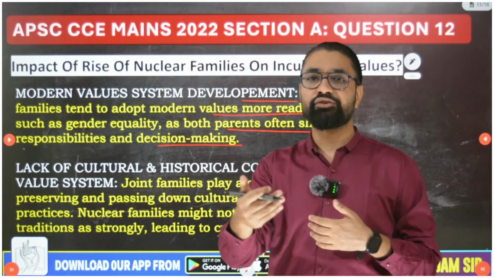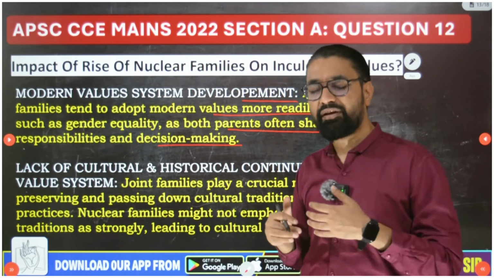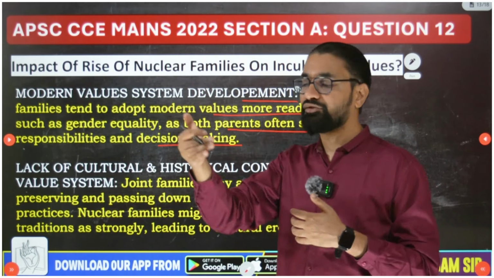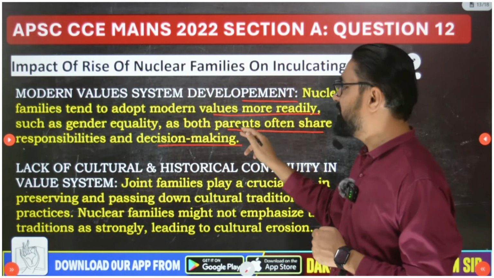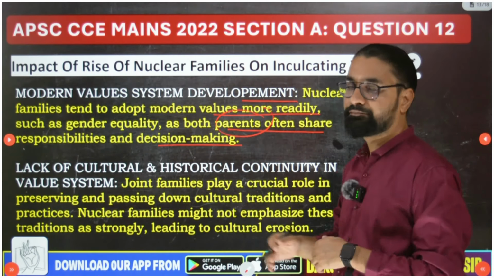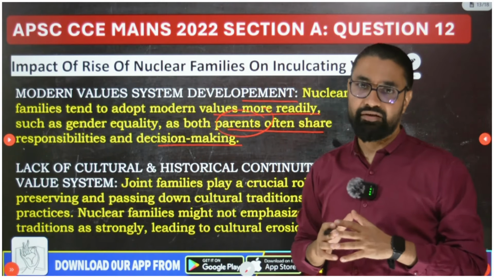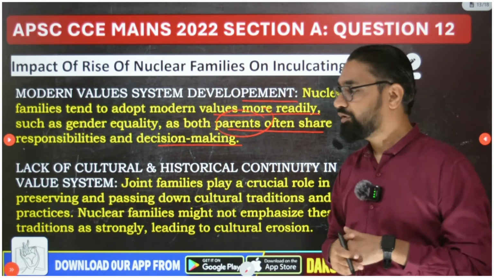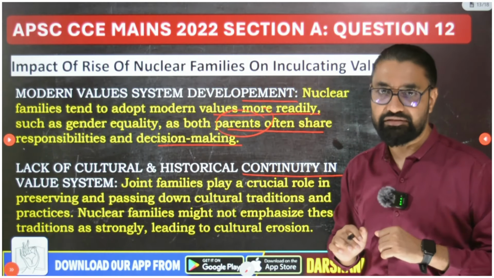Then automatically this leads to more liberty, more freedom, more autonomy, and nuclear families accept these different, modern values more readily. So nuclear families tend to adopt modern values more readily, such as gender equality, as both parents often share responsibility and decision making. Then, one of the drawbacks of nuclear families, one of the major ones in the Indian context, is the lack of cultural and historical continuity in the value system.